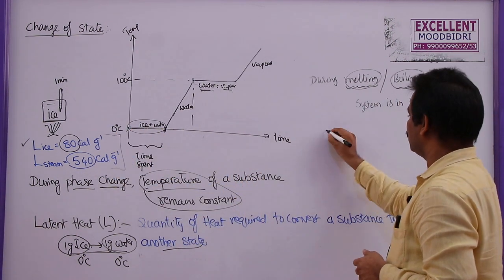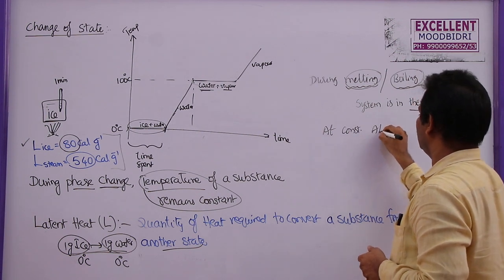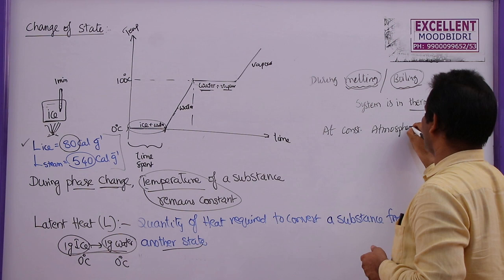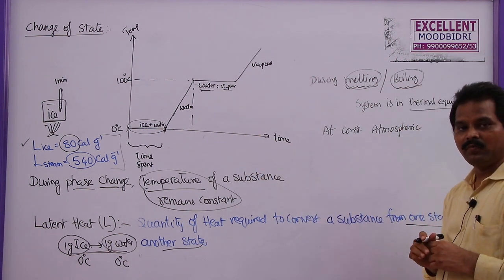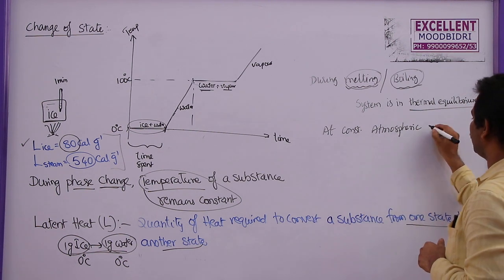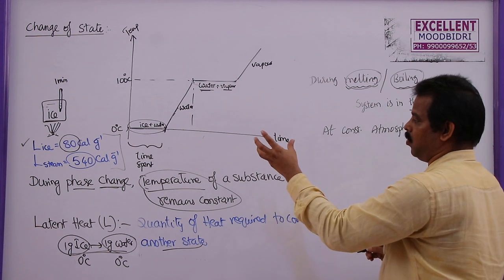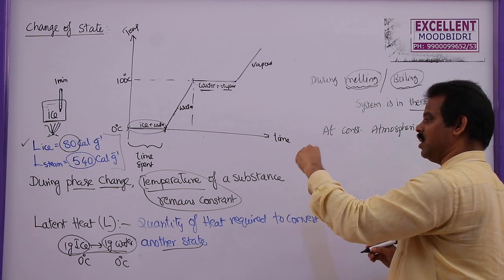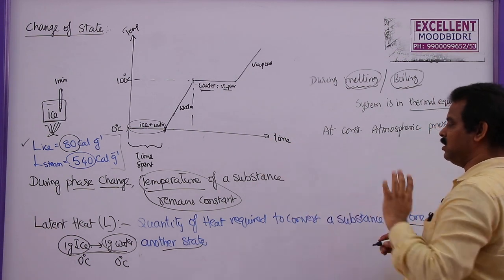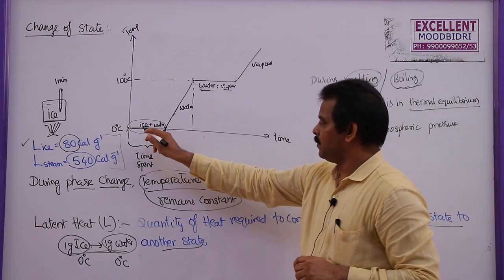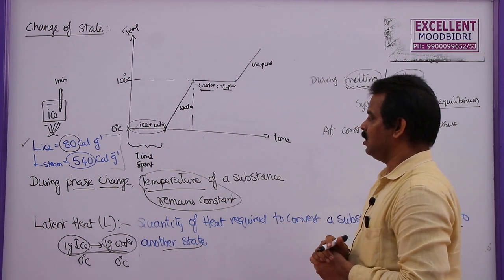That means at a constant atmospheric pressure, for 1 atm, which is 1.01345 pascals (10^5). At a constant atmospheric pressure, the quantity of heat required to convert 1 gram of substance from one phase to another phase is called latent heat, and the temperature at which ice converts into water is called the melting point.